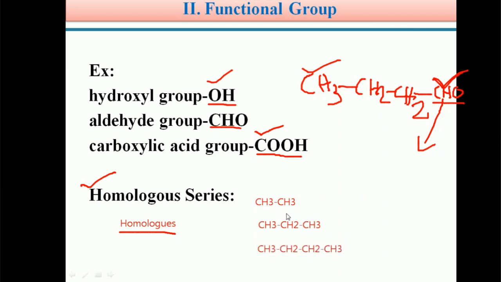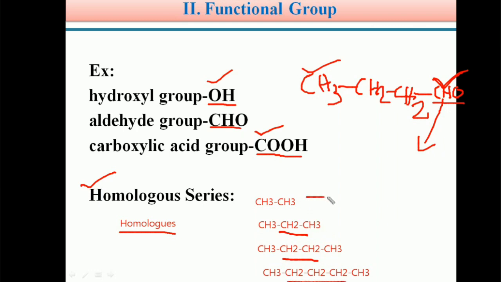So students, from ethane to butane, one CH2 group is added. Or take pentane, CH3, CH2, CH2, CH2, CH3. In ethane, two methyl groups are directly connected. In propane, one CH2 group is there. In butane, two CH2 groups. In pentane, three CH2 groups.